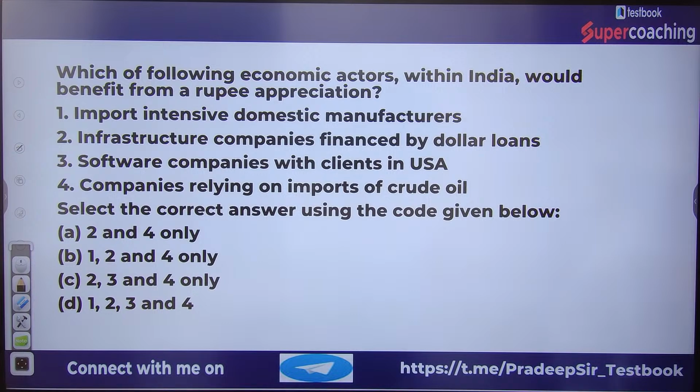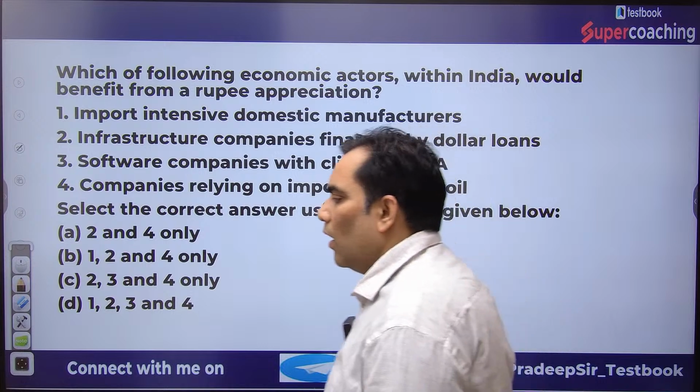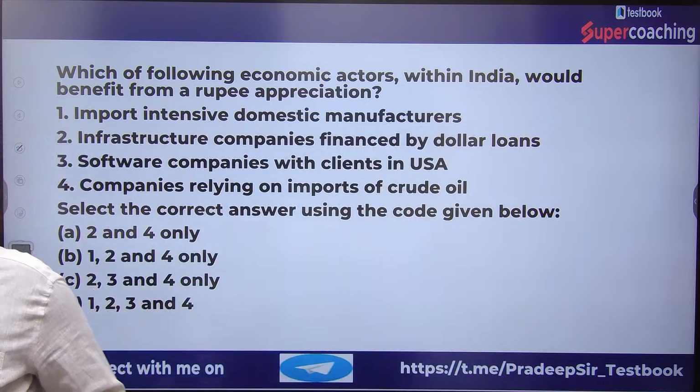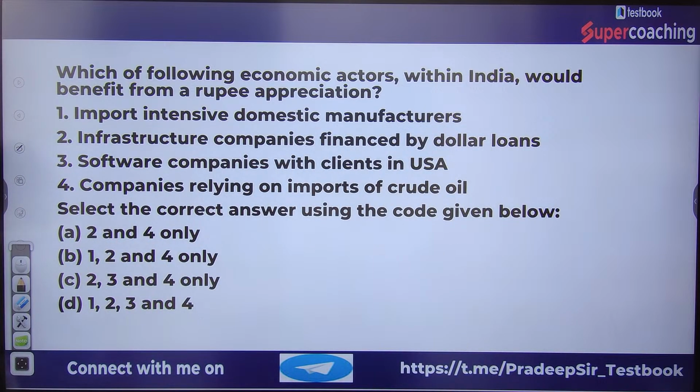Right answer is B only. B only. Can anyone explain why B is the right answer? Dear, software company with clients in USA, that means they are talking about export.